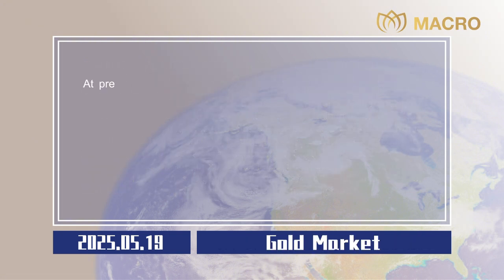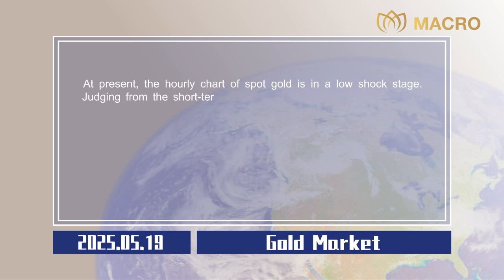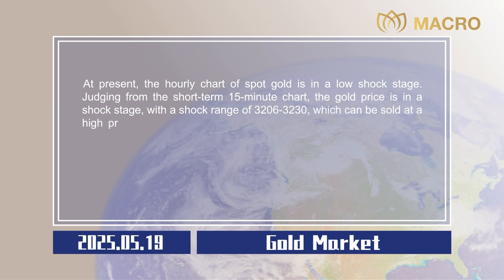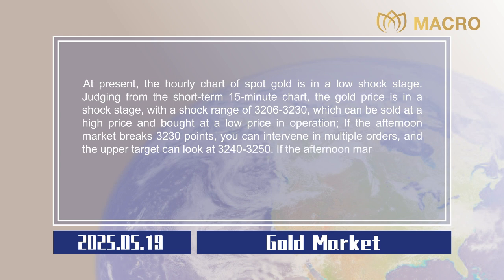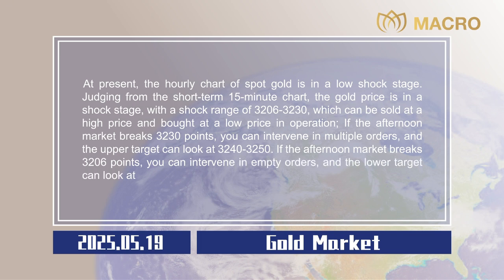Gold market. At present, the hourly chart of spot gold is in a low shock stage. Judging from the short-term 15-minute chart, the gold price is in a shock stage, with a shock range of 3206 to 3230, which can be sold at a high price and bought at a low price in operation. If the afternoon market breaks 3,230 points, you can intervene in multiple orders, and the upper target can look at 3240 to 3250. If the afternoon market breaks 3,206 points, you can intervene in empty orders, and the lower target can look at 3196 to 3186. Stop losses are all $5.